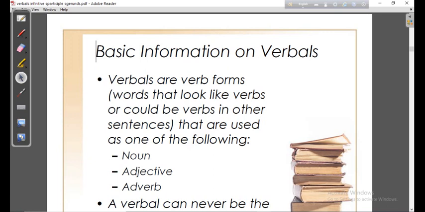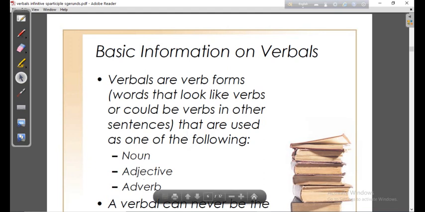They will be in the form of a verb. But look, words that look like verbs, and could be verbs in another sentence, as I have already shown, can be used as verbs, but the same word or the same form has been used in another part of speech. That means they may be used as a noun, adjective, or adverb.